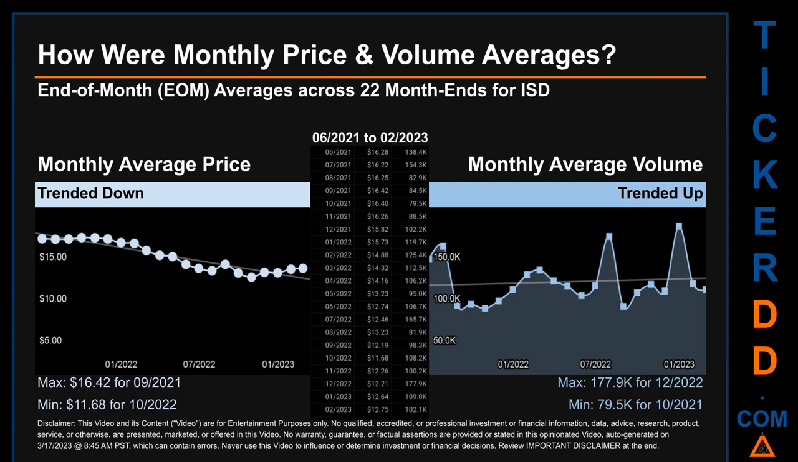The maximum end-of-month average price was $16.42 for 09/2021 while the minimum was $11.68 for 10/2020. Looking at volume, 12/2020 and 10/2020 respectively saw the highest and lowest monthly average volume at 177.9 thousand and 79.5 thousand.